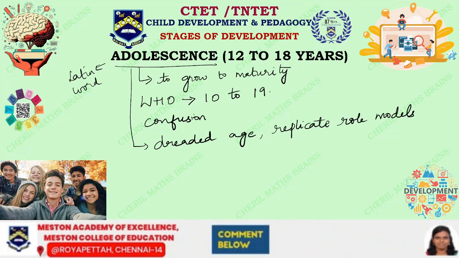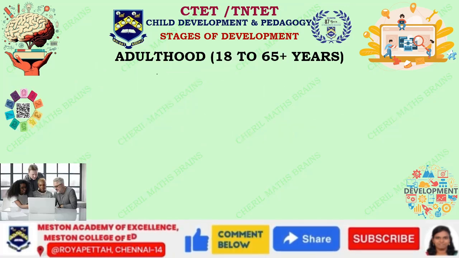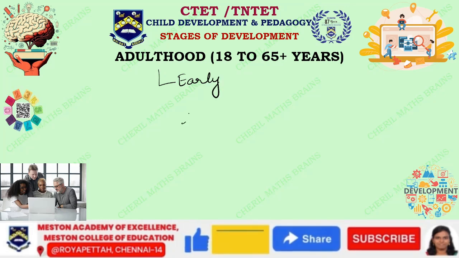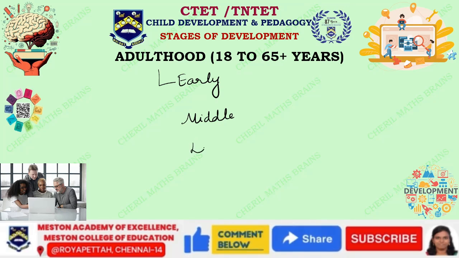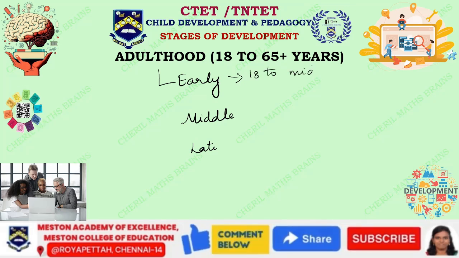And the next stage is going to be adulthood. So when you talk about adulthood, even this is going to be categorized into three things. One is called early adulthood, then middle adulthood, and late adulthood. When you talk about early adulthood, it is going to be 18 to mid 30s.